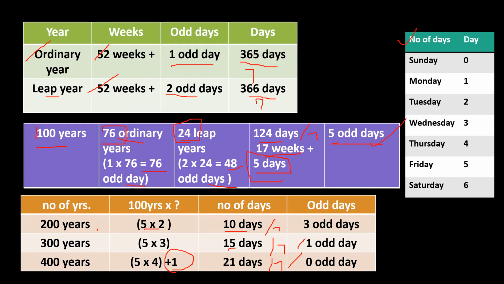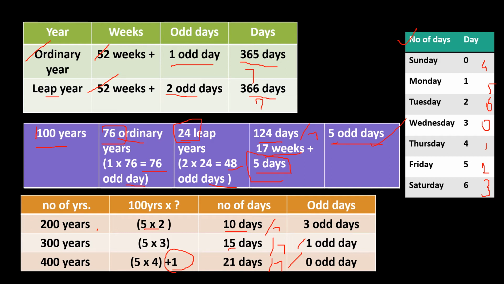For example, in a question they mention, today is Wednesday, and what will be the day after 10 days. So if the question starts with today and they mention the day as Wednesday, then we should assign 0 for Wednesday, and Thursday it is 1, Friday it is 2. So according to the question, this assignment will change, but the general assignment is from 0 to 6, that is from Sunday to Saturday.